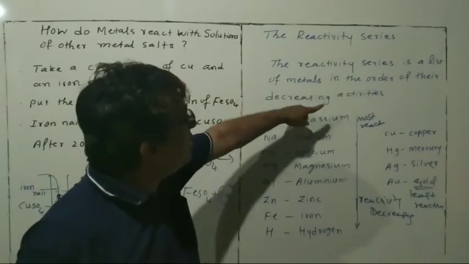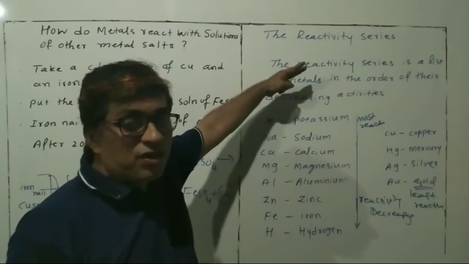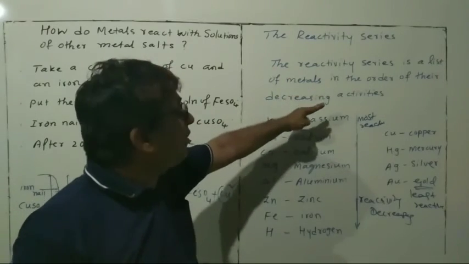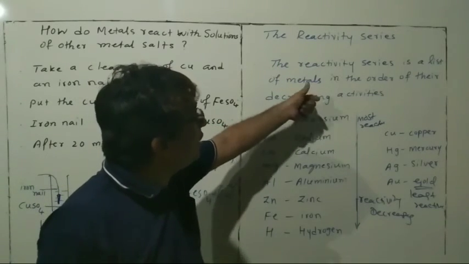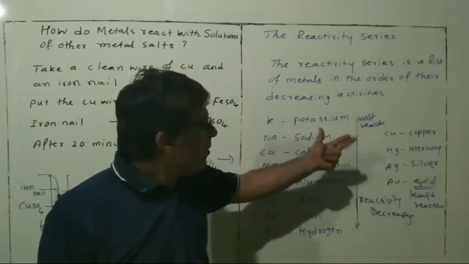Next we saw the reactivity series. The reactivity series, or activity series, is a list of metals in the order of their decreasing activities.